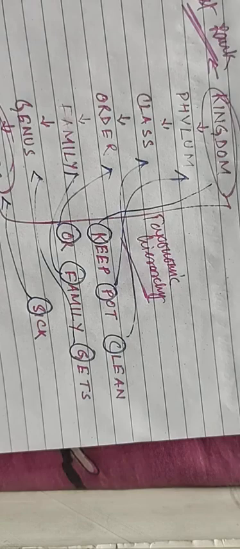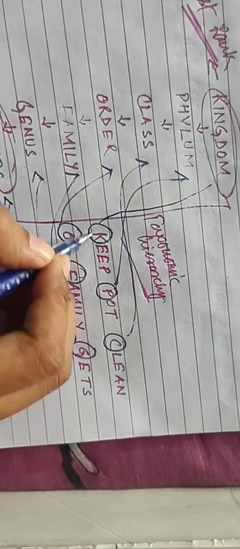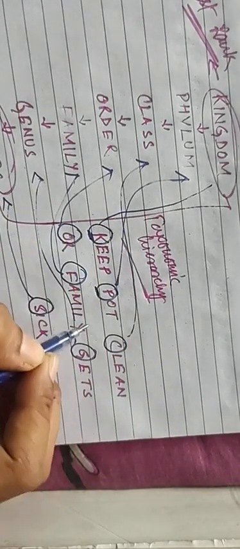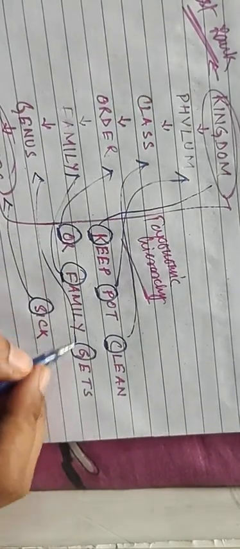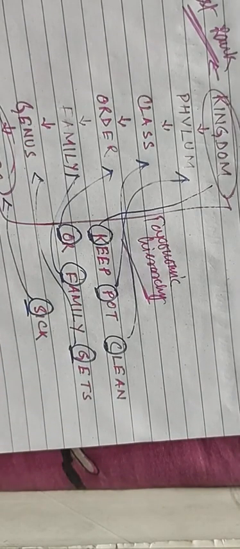This is our basic idea of the taxonomic categories.